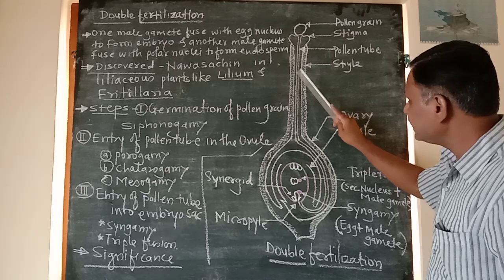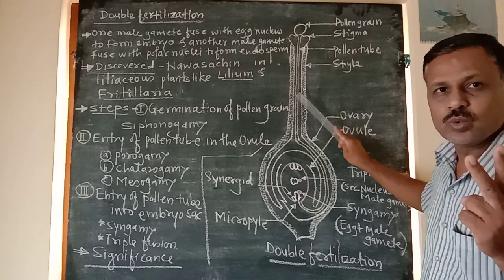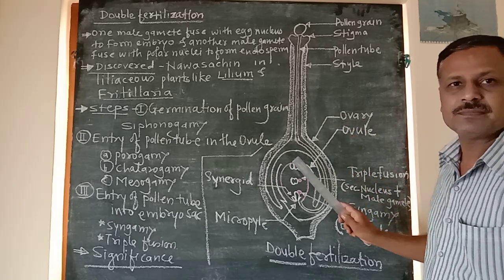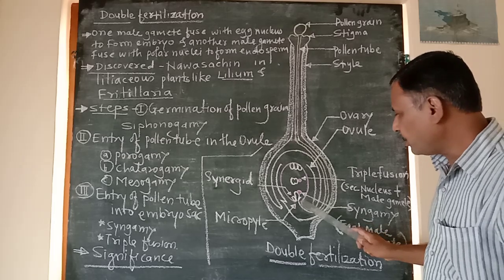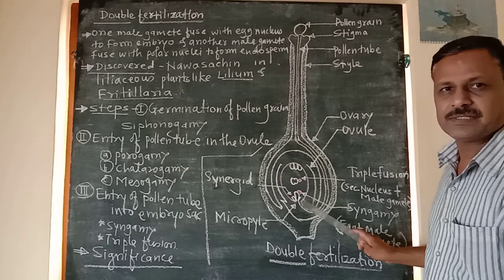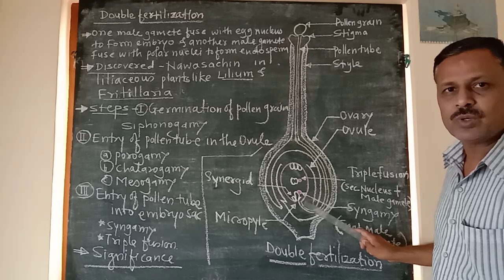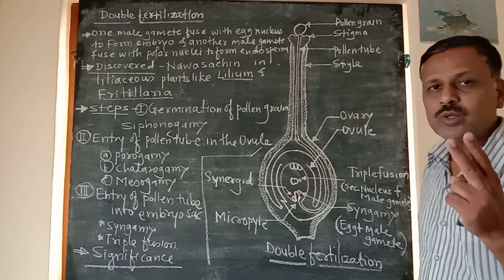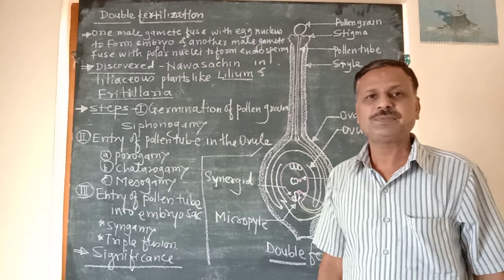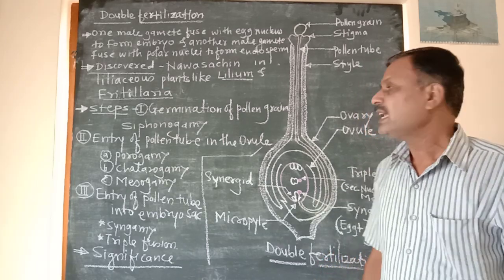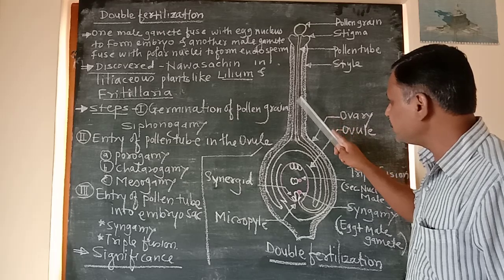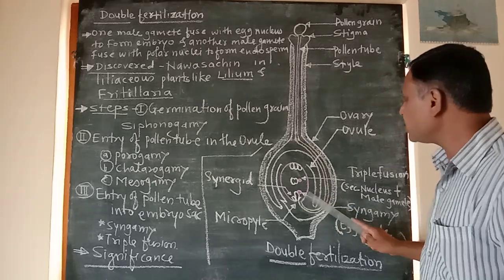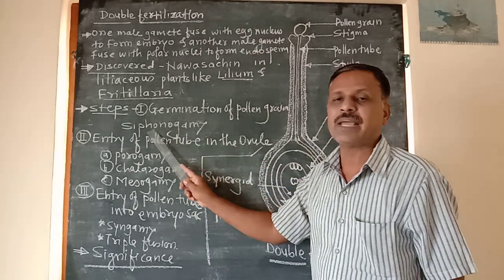This pollen tube contains two non-motile male gametes, then cytoplasm and the pollen tube nucleus, which is present at the tip of the pollen tube. Thus, two non-motile male gametes are carried with the help of the pollen tube towards the embryo sac, and the process is called siphonogamy.